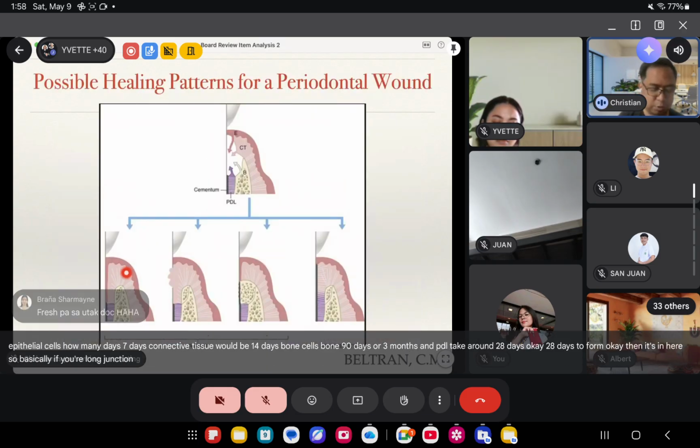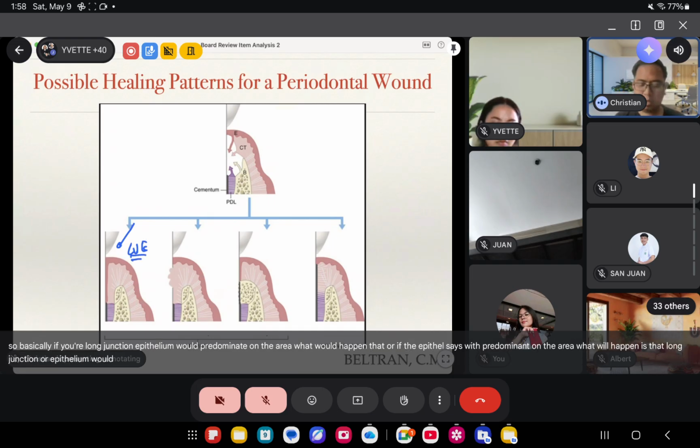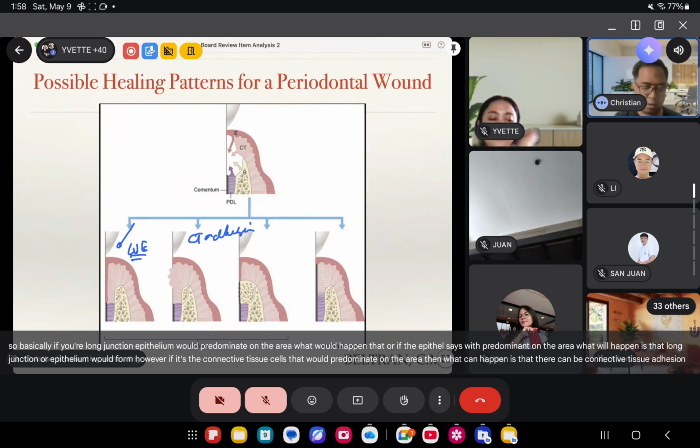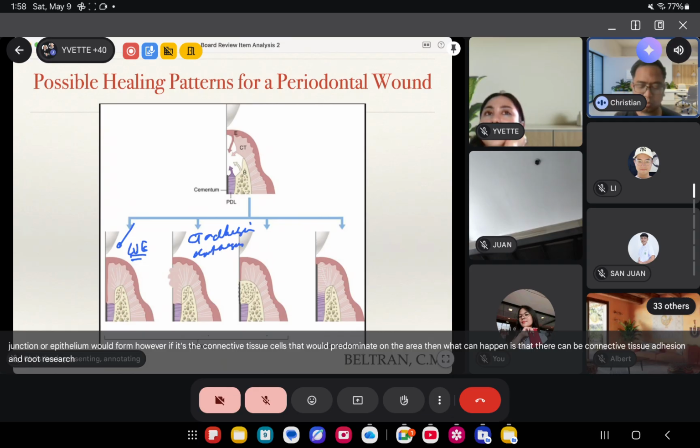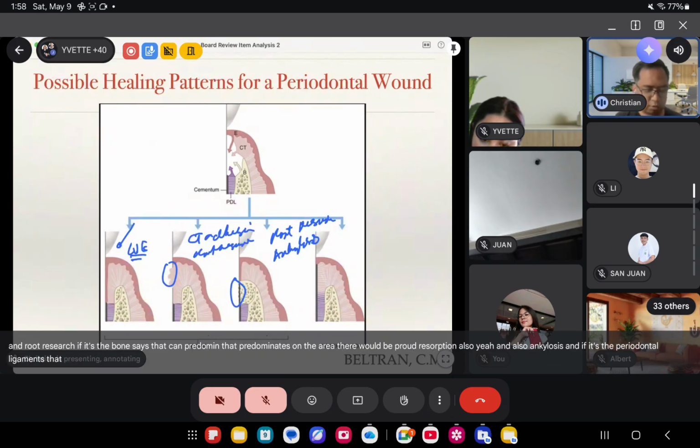So basically, if the epithelial cells would predominate on the area, long junctional epithelium would form. However, if it's the connective tissue cells that would predominate on the area, there can be connective tissue adhesion and root resorption. If it's the bone cells that predominate, there would be root resorption also, and also ankylosis.